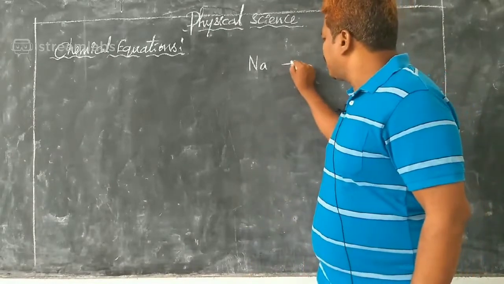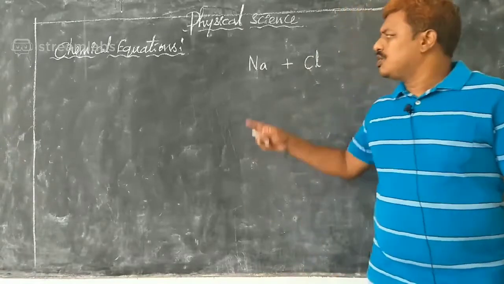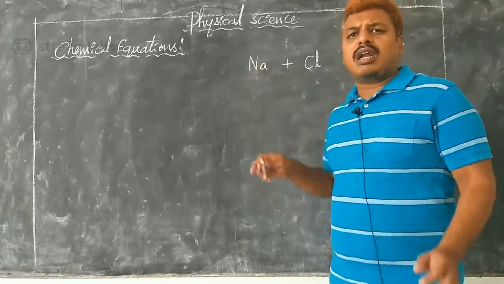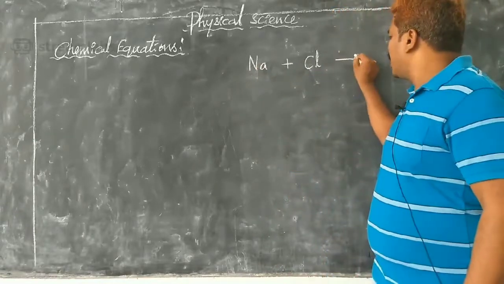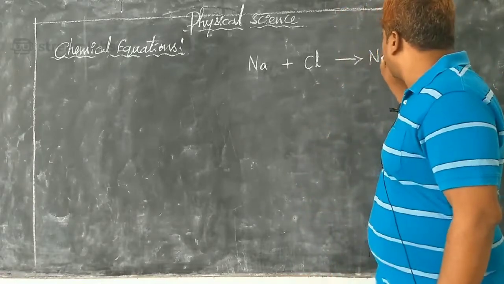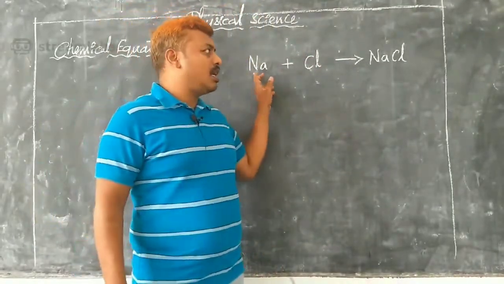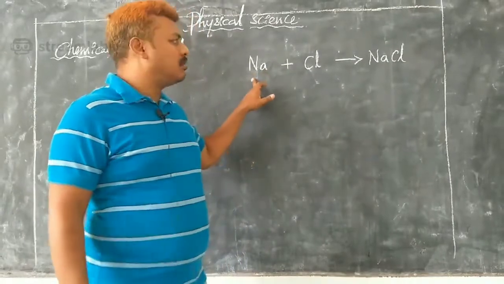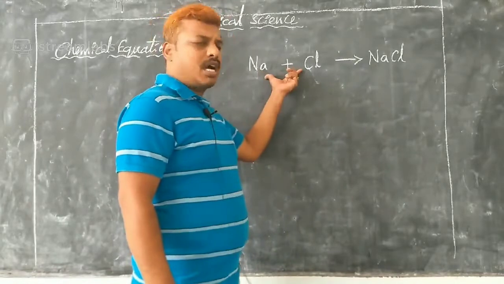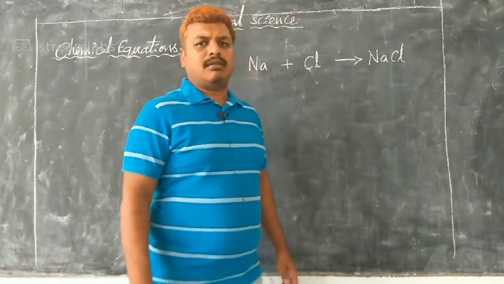When it is mixed with chlorine, that is the 17th element, these two atoms are going to form a molecule or a compound called sodium chloride, NaCl. Now you can see here, sodium is one atom, chlorine is another atom. These two atoms are going to combine and form sodium chloride, NaCl.